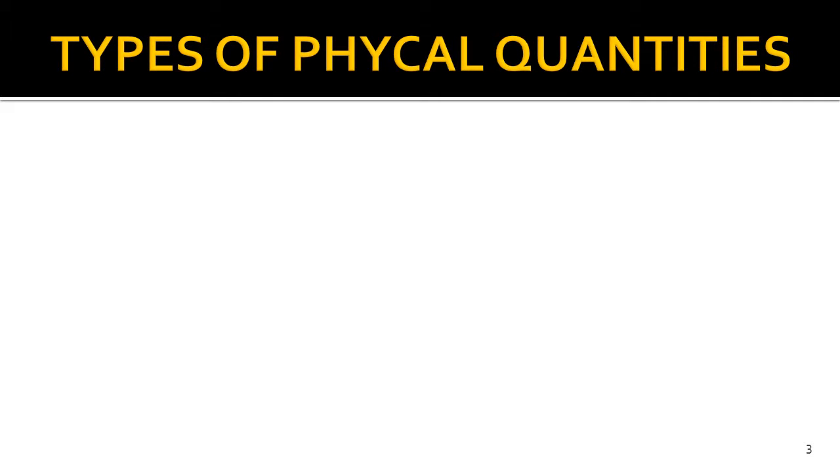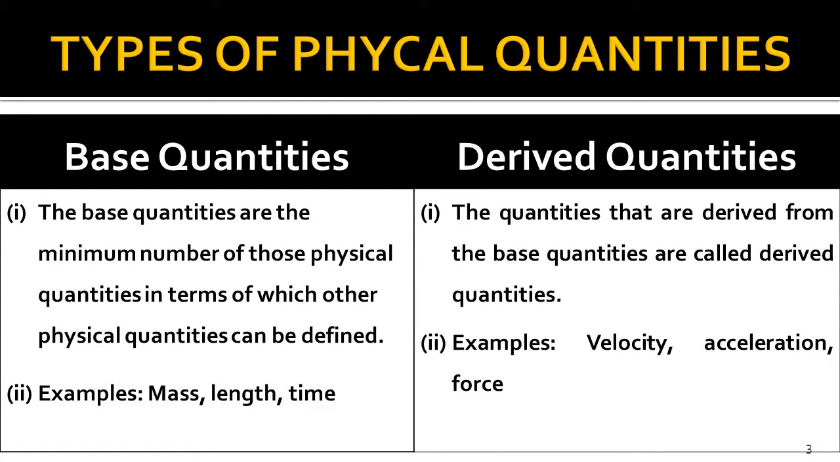There are two types of physical quantities: base quantities and derived quantities. The minimum number of those physical quantities in terms of which other complicated physical quantities are expressed are called base quantities. The base quantities are 7 in number. Among the examples of base quantities, there are mass, length, and time, etc. And as the name indicates, derived quantities are those quantities which are derived from base quantities. Velocity, acceleration, and force are its examples.